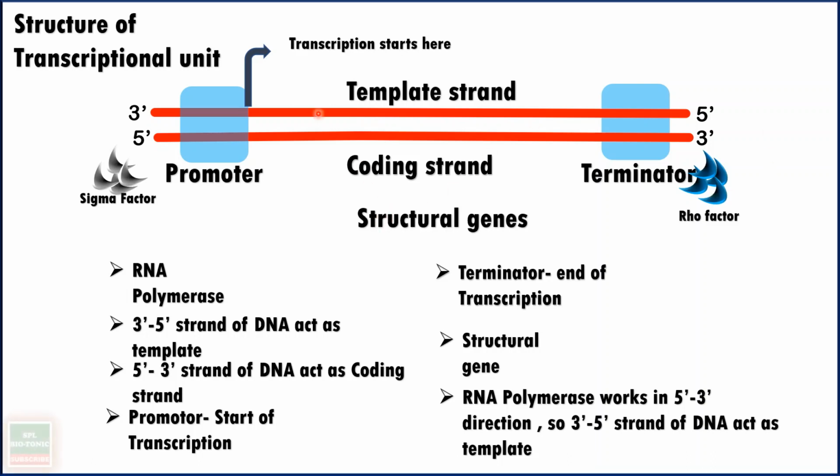So in a nutshell, what is a transcriptional unit? The unit which helps in the formation of RNA is called the transcription unit. It consists of double-stranded DNA. Out of the two strands, one is the template strand, the second is the coding strand. The place where the transcription starts is called the promoter sequence. The place where the transcription ends is called the terminator sequence. This process of transcription is initiated by sigma factors and terminated by Rho factors. So this is the structure of the transcriptional unit. Students, I hope you are understanding this.